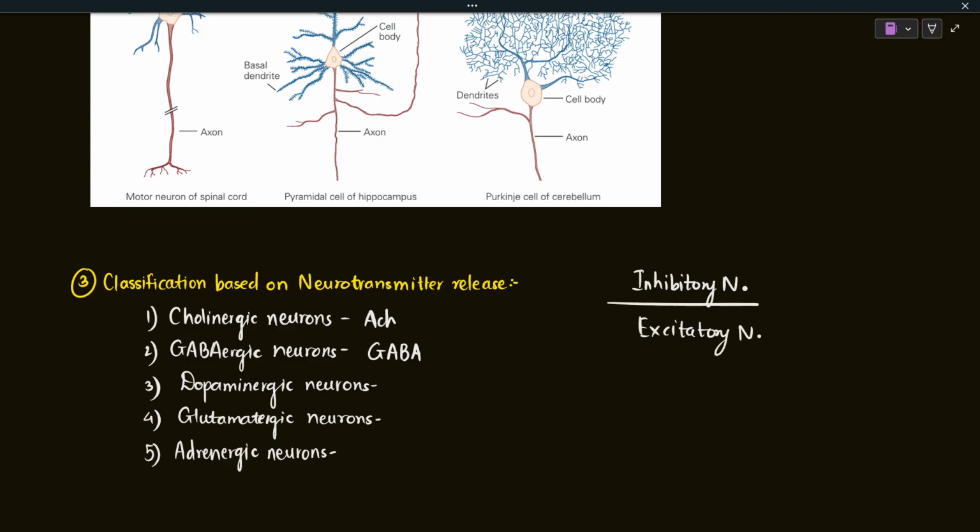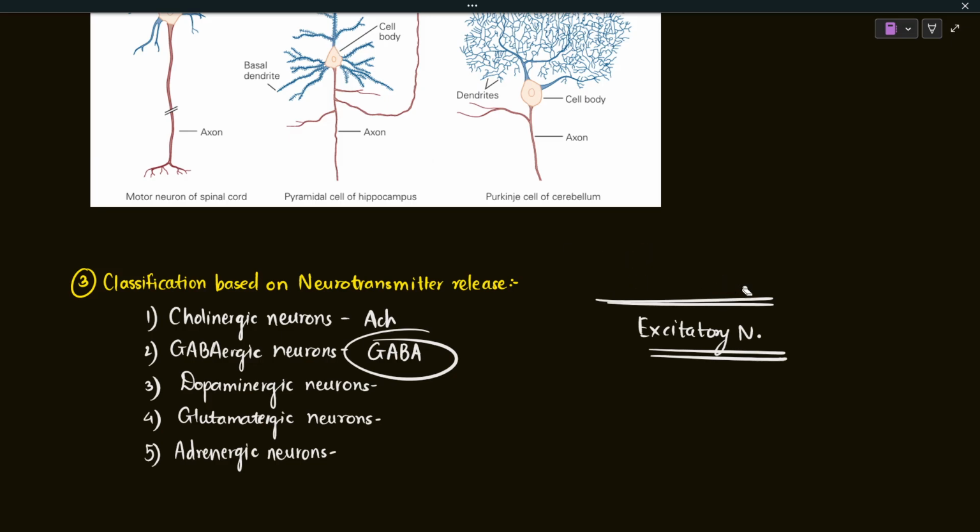The inhibitory neurons carry out the signals in such a way that the neuron consequent to it, the post synaptic neuron which is after the synaptic terminal, gets inhibited. Such neurons are known as inhibitory neurons, and they signal using inhibitory neurotransmitters such as GABA. While the excitatory neurons are the ones which are going to lead to the excitation.